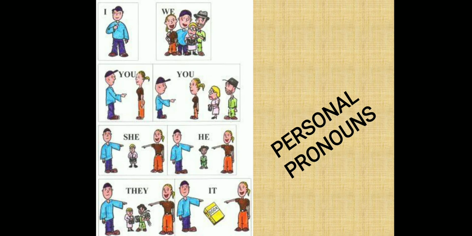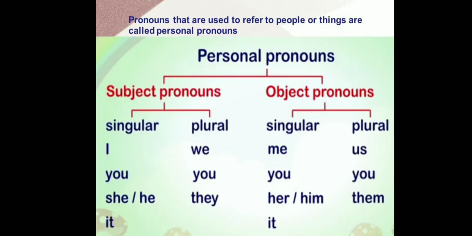So children, personal pronoun is the first type of pronoun. A personal pronoun is a word that takes the place of a person, place, animal and thing. Moreover, personal pronouns are made up of different pronouns which play different roles in a sentence. That is, singular subject pronouns like I, you, she, he, it play singular subject roles in a sentence. Plural subject pronouns like we, you, they play plural subject roles in a sentence.